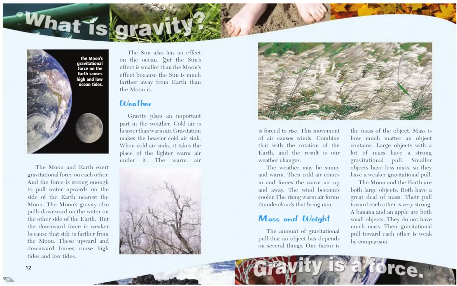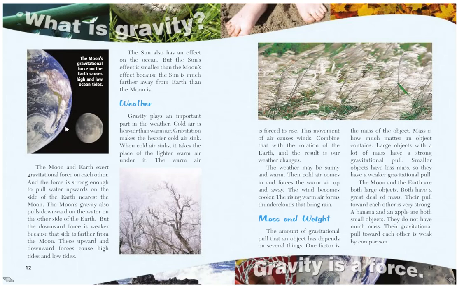The sun also has an effect on the ocean, but the sun's effect is smaller than the moon's effect because the sun is much farther away from Earth than the moon is. So in other words, the moon has a gravitational pull on the Earth, just like the Earth has a gravitational pull on the moon, and whatever side of the Earth the moon is on, the oceans there are going to be pulled up by the gravity of the moon and cause the oceans to rise.